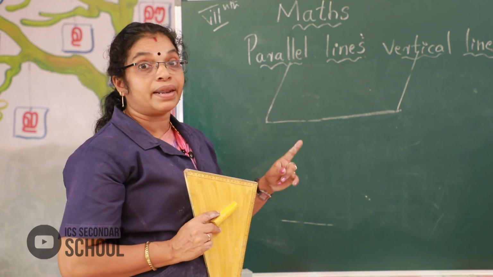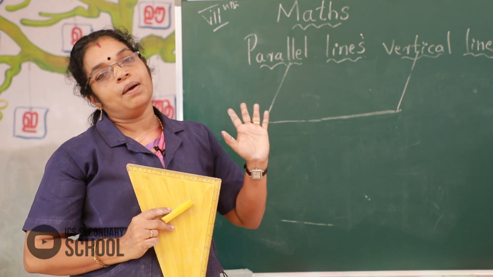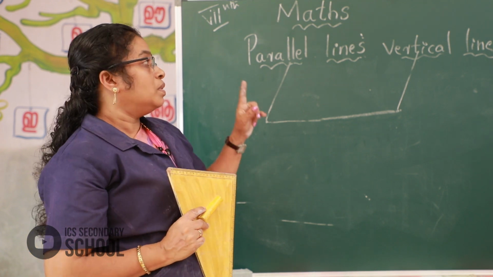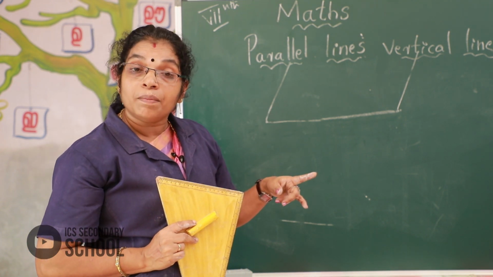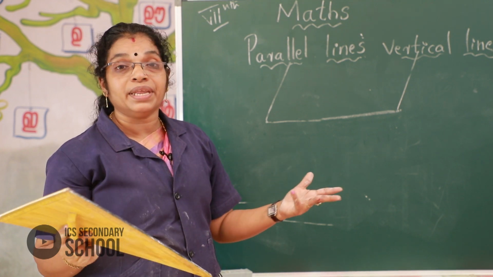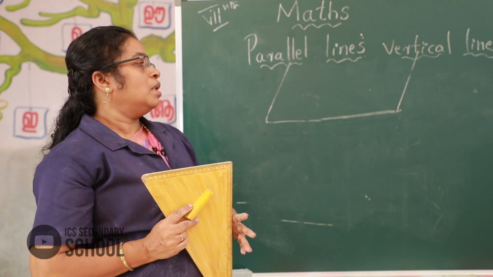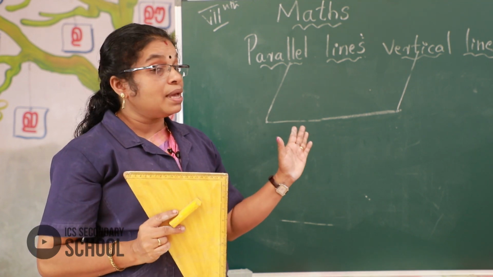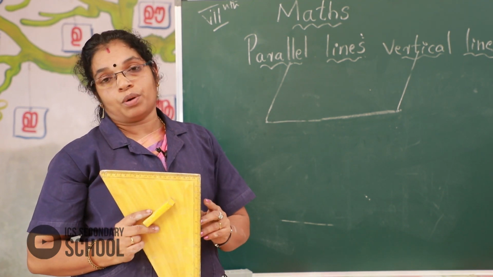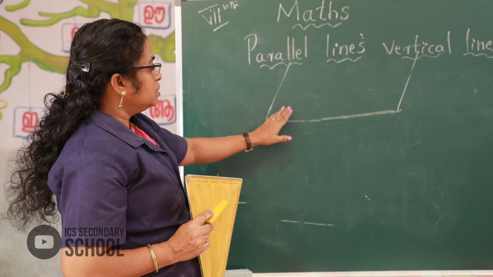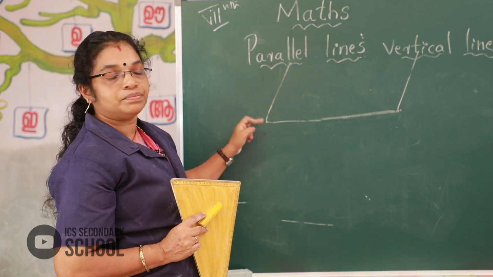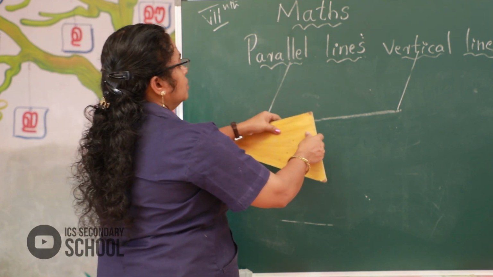First of all, I say a rectangle is also a parallel line. Okay, got it? Remember, a square is also a parallel line. So many examples there. I think you can find examples of parallel lines and write them in your notebook. Okay, this is the slanted line. Okay, then we draw